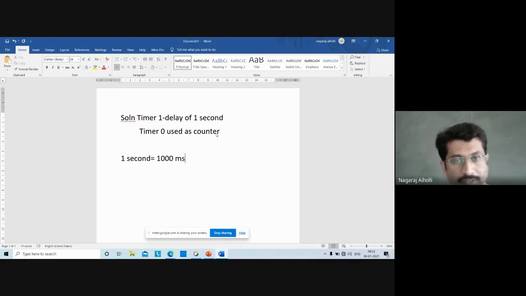1000 millisecond. So 10 raised to 3 into 10 raised to minus 3. What will happen? It will be 10 raised to 0. That is 1 second, correct?